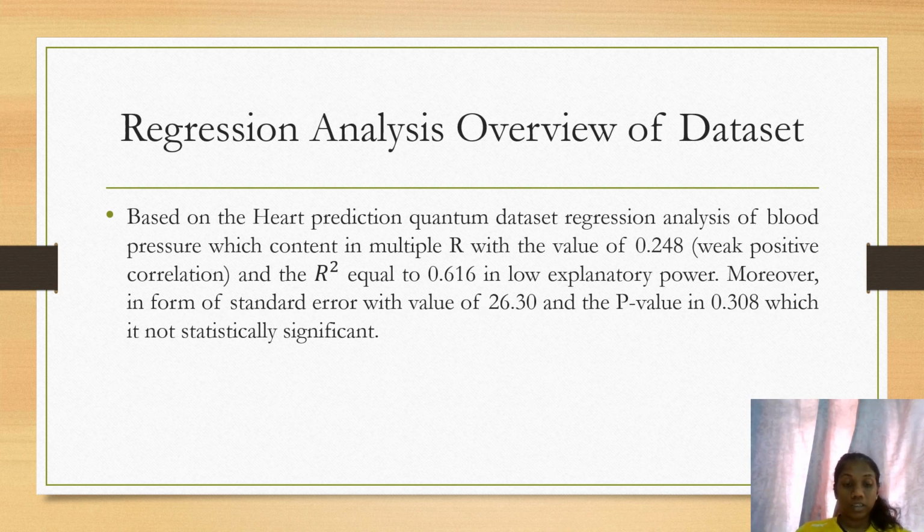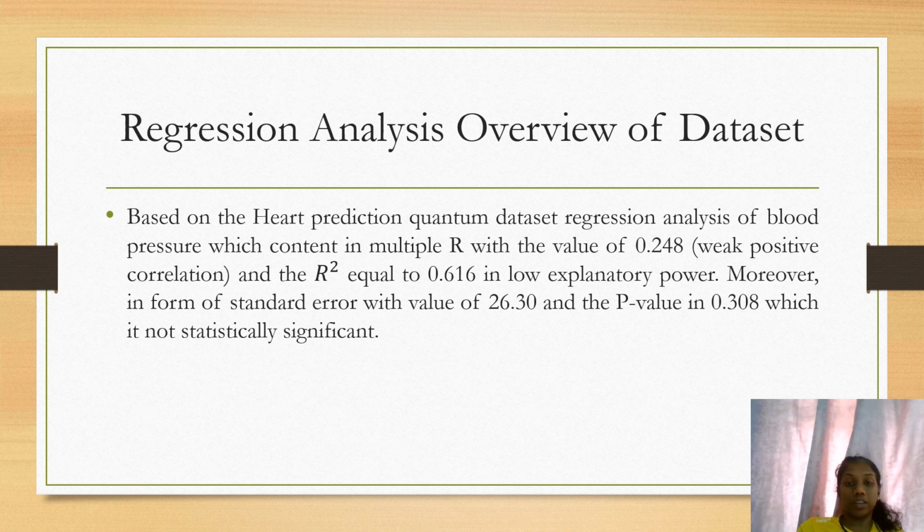So go for the regression. When we go for the regression based on the heart predictions data set, the regression analysis of blood pressure contains the multiple R with a value of 0.248, which is a weak positive correlation. The R square equals 0.616, which means low explanatory power.